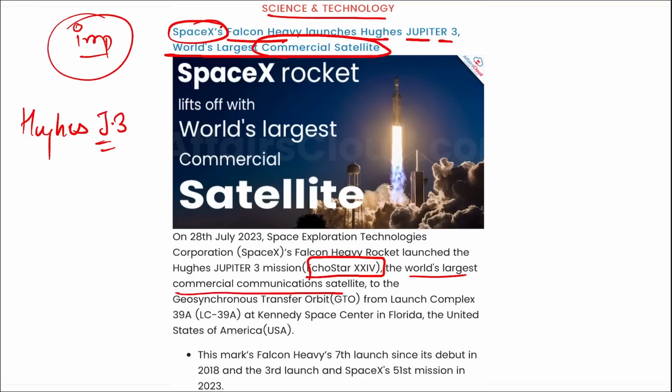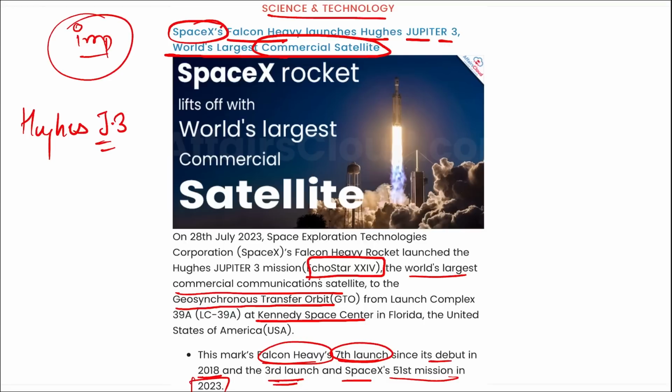All right, and this was launched to your geosynchronous transfer orbit from Kennedy Space Center in Florida, USA. And this marks the Falcon Heavy's seventh launch since their debut in 2018 and SpaceX's 51st mission in 2023. Correct? Mark this.